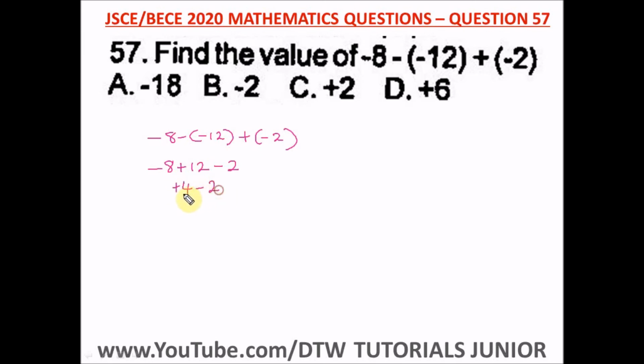+4 minus 2, we're going to subtract and have a positive number. The bigger number, we're going to use the sign of the bigger number. So here 4 minus 2 is 2, and we have a positive 2. So remember your sign rules. This is quite important here, the knowledge of when you want to add and subtract signed numbers, you need to remember those rules. So this is our answer, +2, and our right option here is option C.